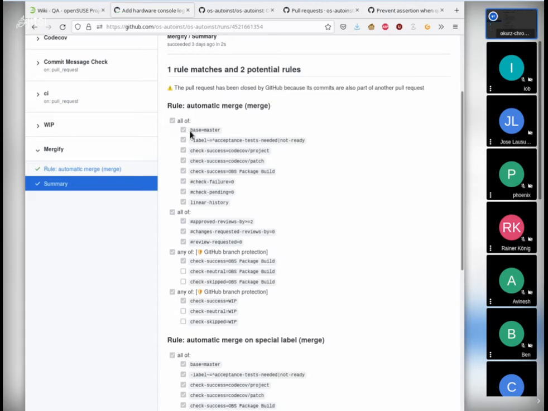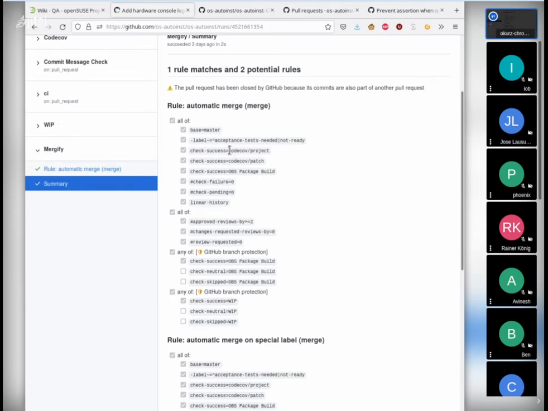What we have configured only applies when the base where we want to merge into is the master branch. We don't actively use other branches for production use cases, but if we did, then the Mergify configuration wouldn't apply there. Then you can see here that the condition is inverted, so there must be no label acceptance test needed or not ready. If there were a label not ready, then this wouldn't be checked, meaning there won't be an automatic merge until that label is removed.